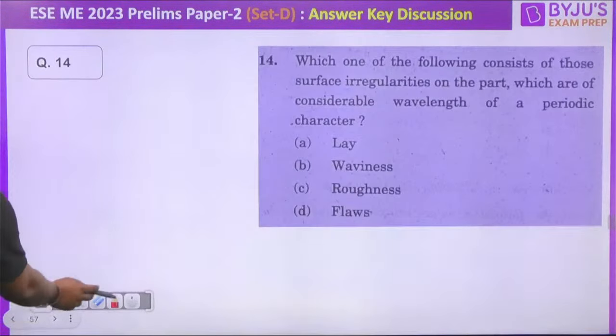Which of the following consists of those surface irregularities of the part which are of considerable wavelength of a periodic character? क्योंकि यहाँ पे wavelength बोल रहा है and that too they are saying it as a periodic character, तो ये देखते ही you can directly say the answer is waviness. The answer is waviness, right? चलिए let's proceed with the next question on the screen.